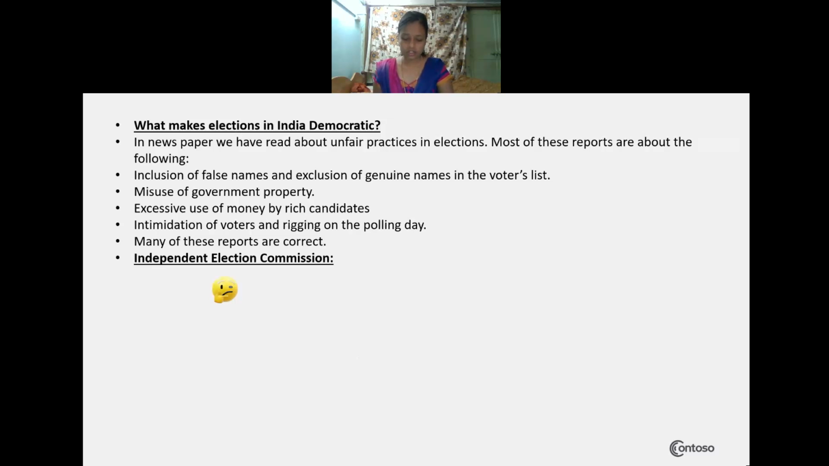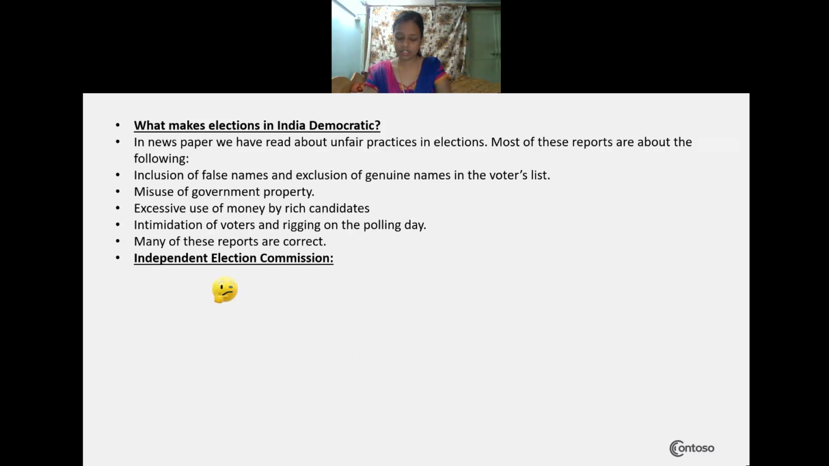The first one is inclusion of false names and exclusion of genuine names in the voter list. Inclusion means some false names, some false identity, will be included in the voters list, and some genuine names will not be there in the voters list. They have the voter ID, but in the election voters list, their name will not be there.